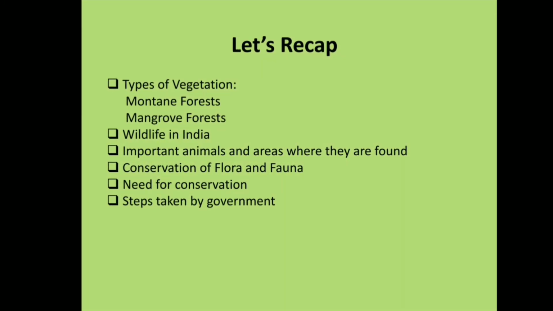Now let us recap what we have learned in this session. We talked about types of vegetation, montane forest and mangrove forest. And regarding the wildlife in India, we know that there are 90,000 animal species, 2,000 species of birds and 2,546 species of fish. And we talked about important animals and areas where they are found. For example, elephants can be mainly seen in Assam, Karnataka and Kerala. One-horned rhinos are mainly seen in West Bengal and Assam. Wild ass and camels can be mainly seen in the Rann of Kutch and Thar Desert.